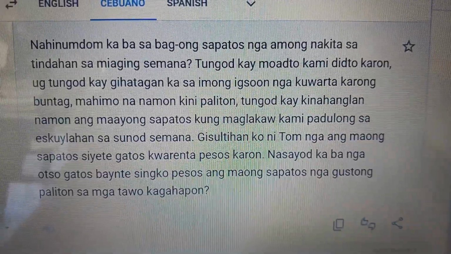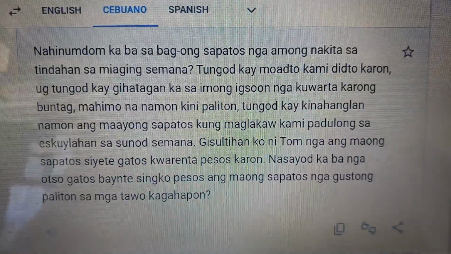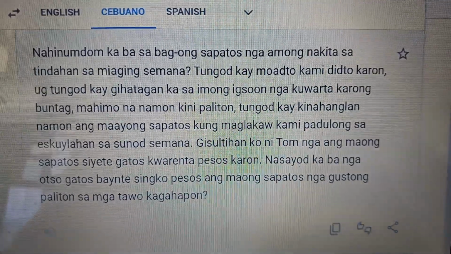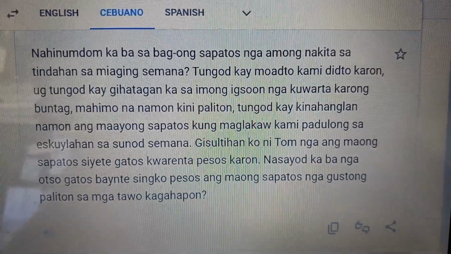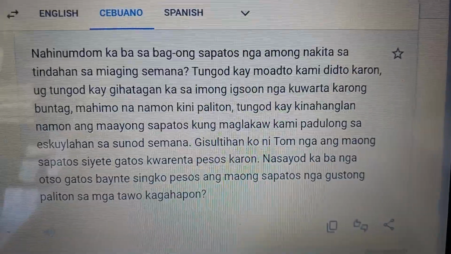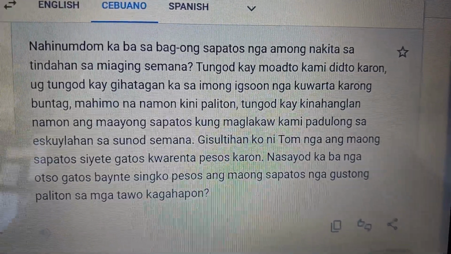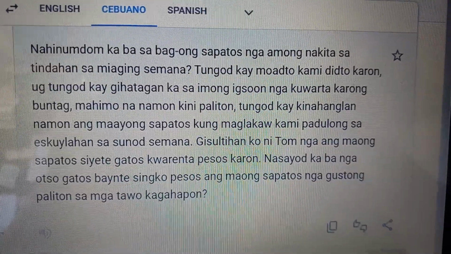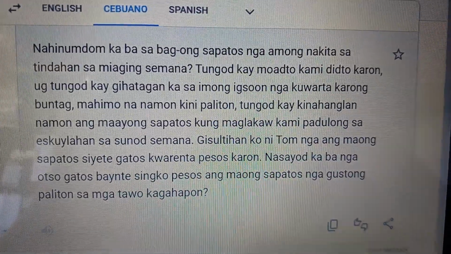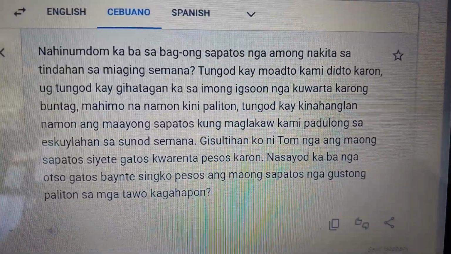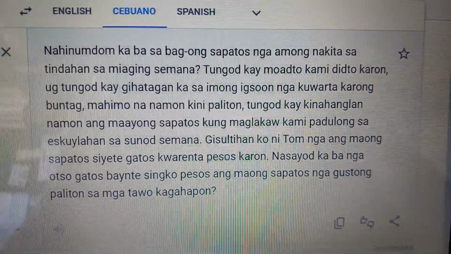Now this hatag is conjugated. Gihatagan means the person who will be the one that the object will be given to. That's ka, you. Gihatagan ka sa imong igsoon.